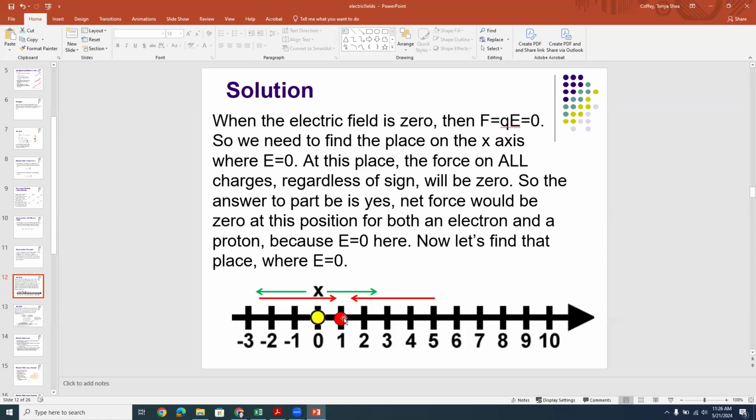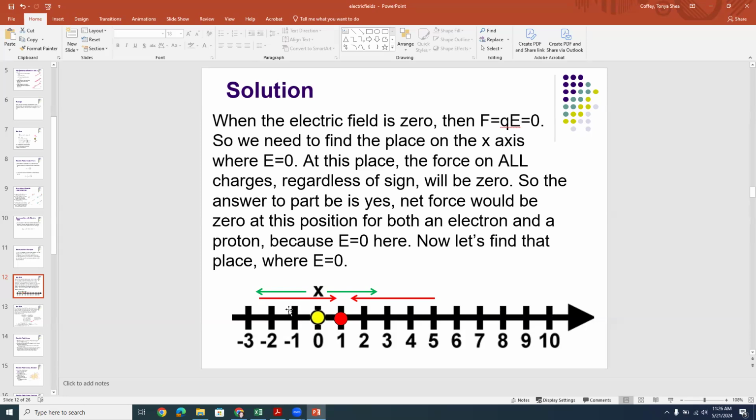You're closer to a bigger thing, and so the bigger thing will definitely dominate. The only way to get away from the bigger thing is to be further away from it, right? So here you have the green arrows pointing left, the red arrows pointing right. You have a chance of cancellation there because you're going to be closer to the smaller charge and further away from the bigger charge. So it's got to be for x less than 0 that you're going to have cancellation. I hope that makes sense. So x less than 0 is where it is.